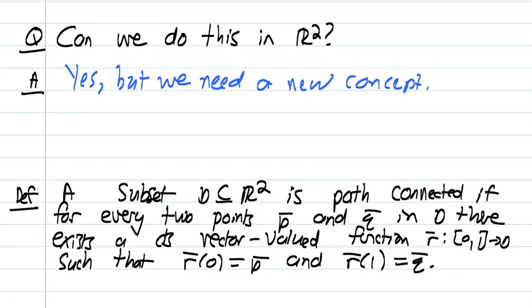So here is the definition for us. A subset of R2 is path connected if for every 2 points P and Q in D, there exists a continuous vector valued function, which we label r, from the unit interval from 0 to 1 to D, such that r(0) is at P and r(1) equals Q.